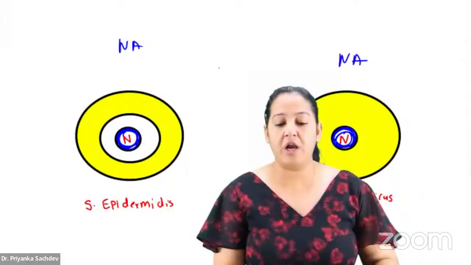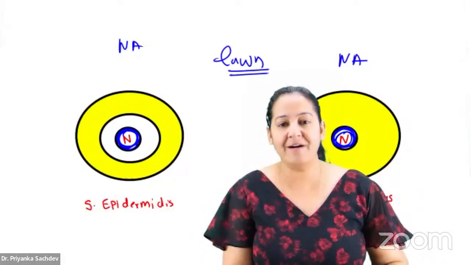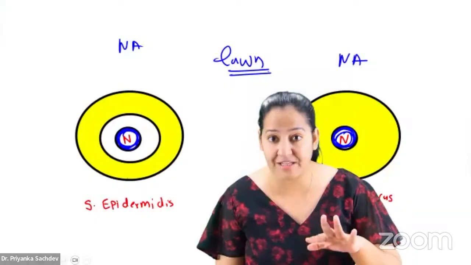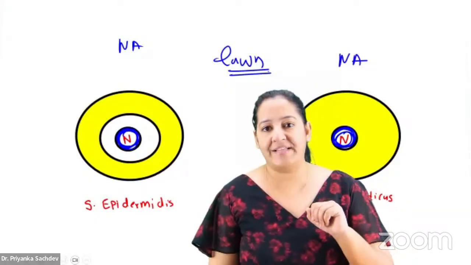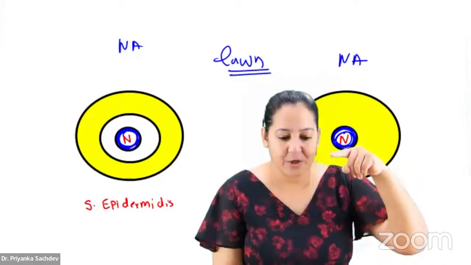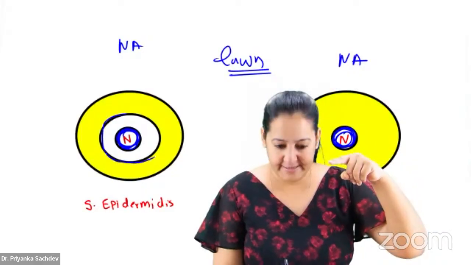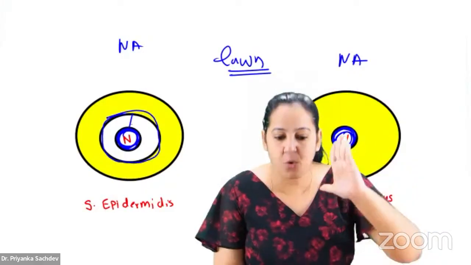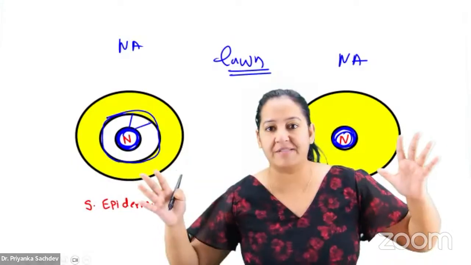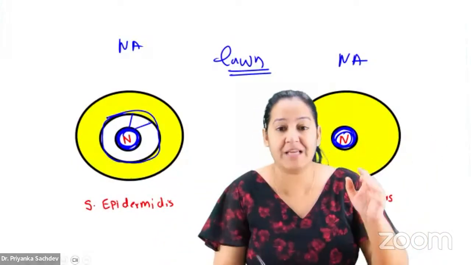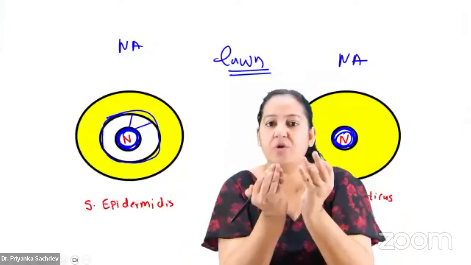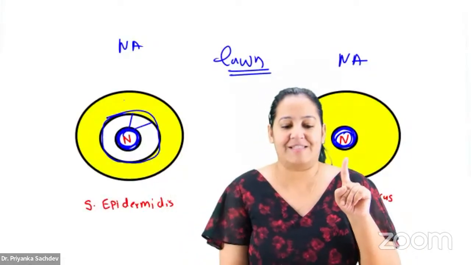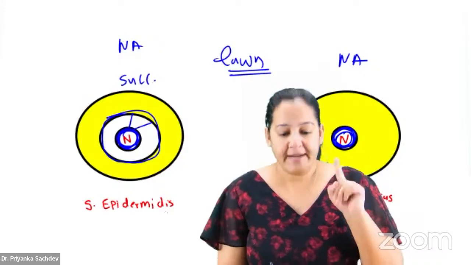Now we do the lawn culture of the bacteria. It's not a streak culture, it's a lawn culture. The yellow is the colonies. Can you see the bacteria is growing, but it is forming a zone of inhibition? It is growing away from the novobiocin and not coming closer, because if the colonies came closer, they would die. So this is susceptible. This one is epidermidis.